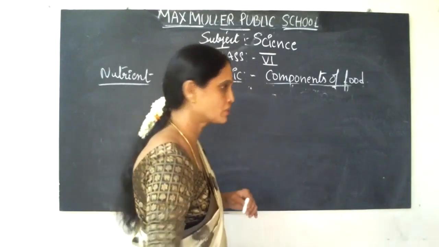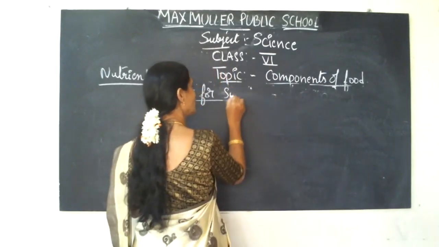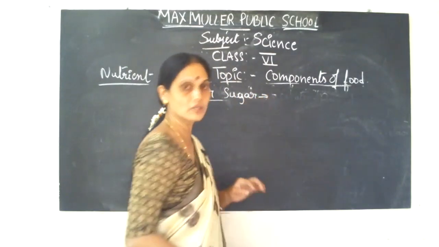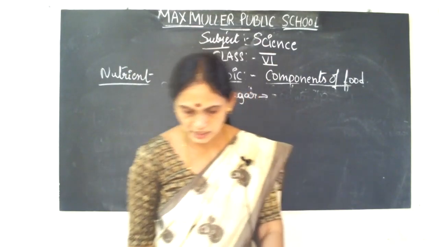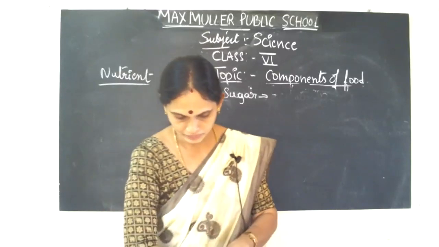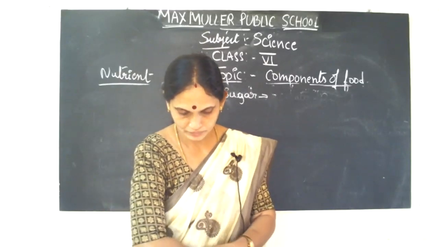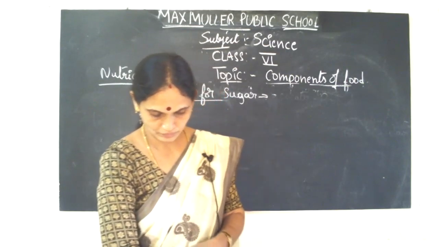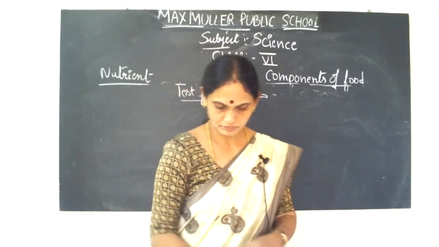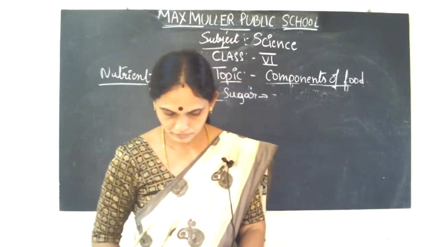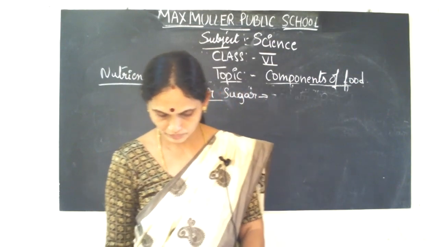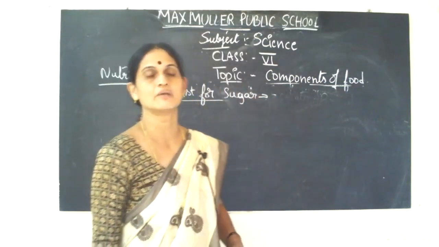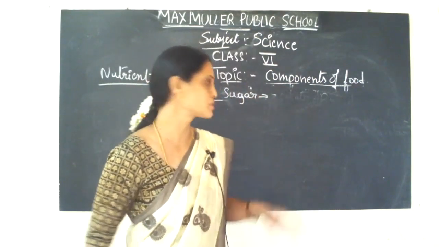Test for sugar. Just now we said almost all the fruits contain more sugar particles. Almost all the vegetables and fruits have got sugar.